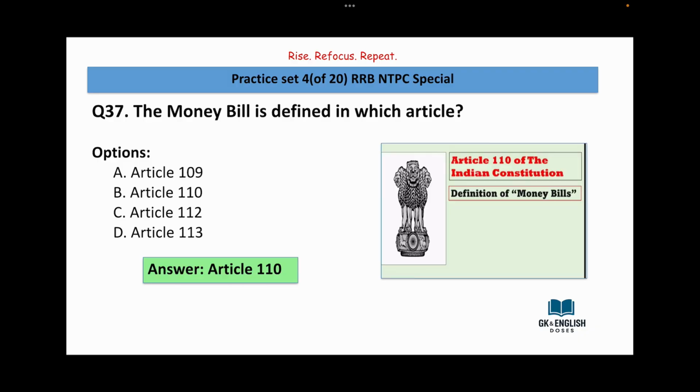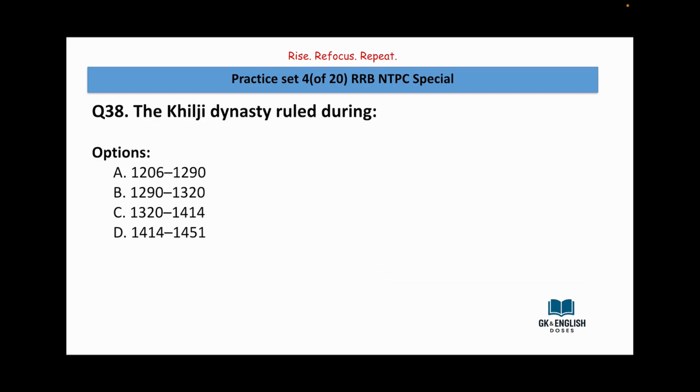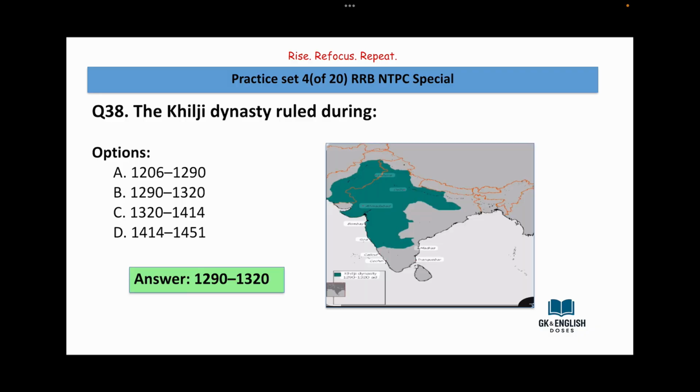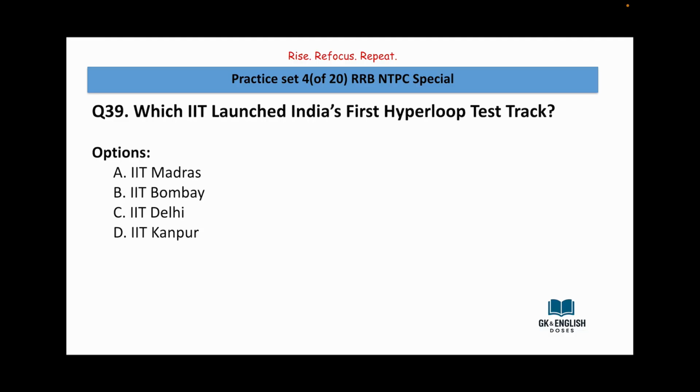Answer is Article 110. The Khilji dynasty ruled during 1206 to 1290, 1290 to 1320, 1320 to 1414, 1414 to 1451. Answer is 1290 to 1320.